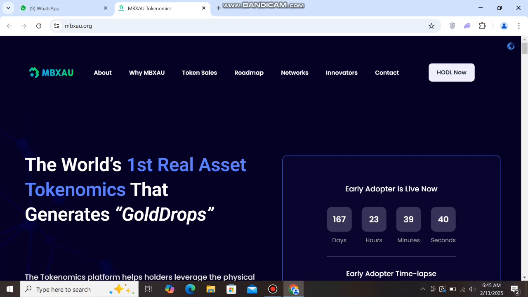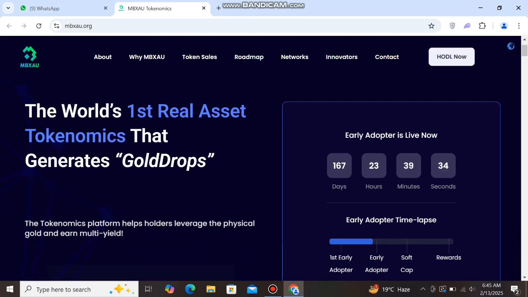MBXAU, the world's first real asset tokenomics that generates gold drops. And as you can scroll down and see, the tokenomics platform helps holders leverage physical gold and earn multi-yield. You can check here, early adopter is live now. You can see 167 days, 23 hours, 39 minutes remaining.